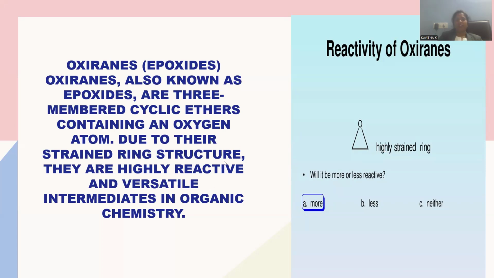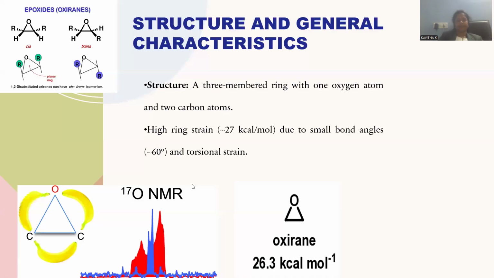Due to their strained ring structure, being three-membered and highly sterically strained, they are highly reactive towards ring-opening types of reactions. The compound is more reactive purely because of high steric strain, high ring strain. Being three-membered with one heteroatom, the angular strain will be extremely large, hence the reactivity will be extremely high. So versatile intermediates in organic chemistry can be manufactured starting from Oxyrane as a precursor or starting material. That is why Oxyranes are taken into consideration for the day.